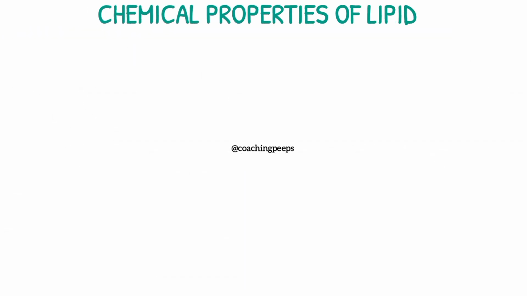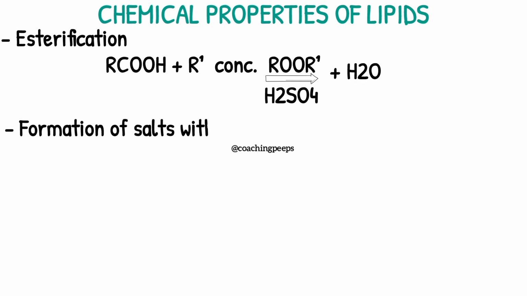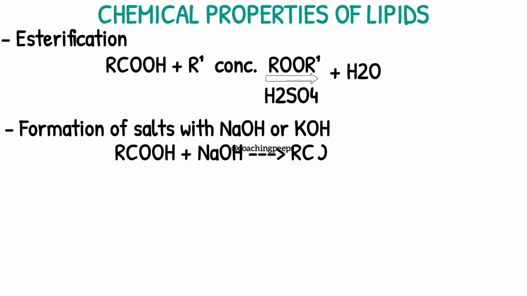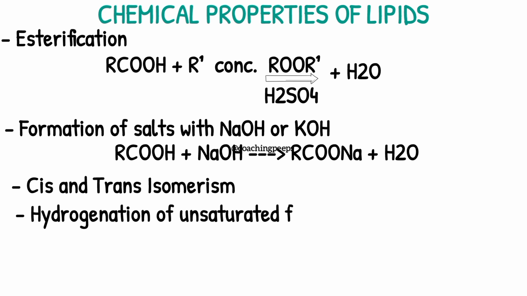Let's look at the chemical properties of lipids. We have the esterification reaction, and here's the equation. Please try and learn the equation. We also have the formation of salts with sodium hydroxide or potassium hydroxide, and here's the equation below. In our next video, I'm going to explain the equations. We also have the cis and trans isomerism. We have the hydrogenation of unsaturated fatty acids.